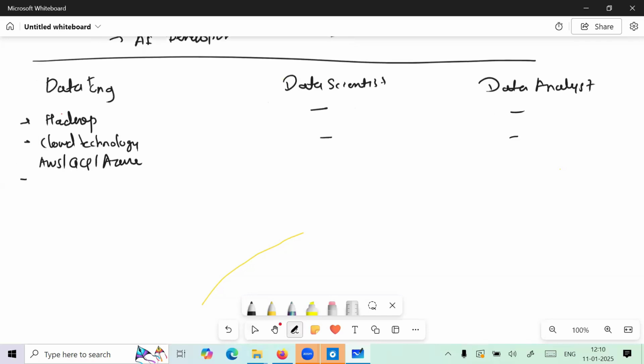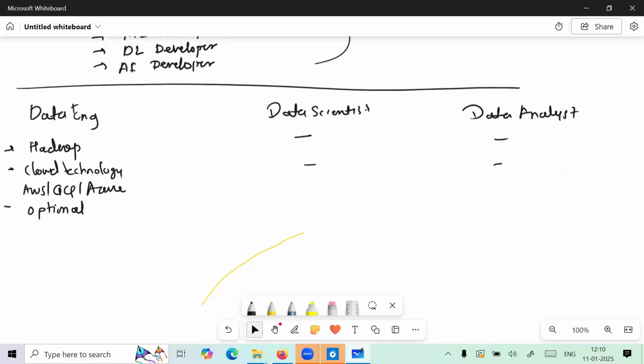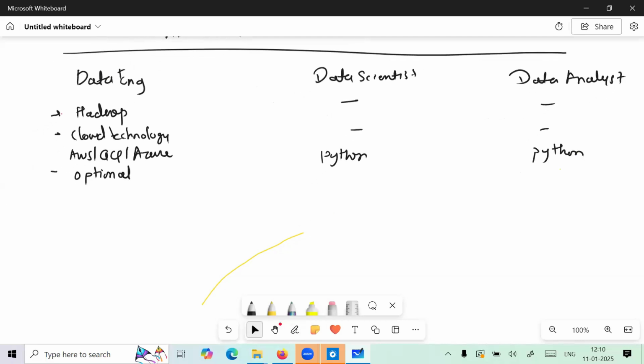Okay. After that, one programming language is required. Here it is optional, guys. In data engineer, programming language is optional, but in data scientist and in data analyst, it is compulsory. We are taking the language Python. Already I mentioned the reason why we are taking Python, because everything I'm getting into Python and there are no restrictions.